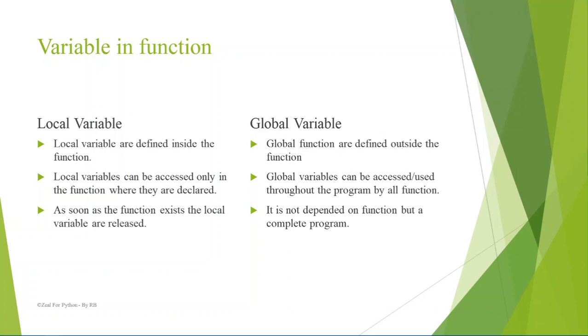Global variables can be accessed or used throughout the program by all the functions. As soon as the function exits, the local variables are released, whereas global variables are not dependent on the function as they are declared in the global namespace. So throughout your program you can use those. It completely depends on the complete program, not on a particular function.